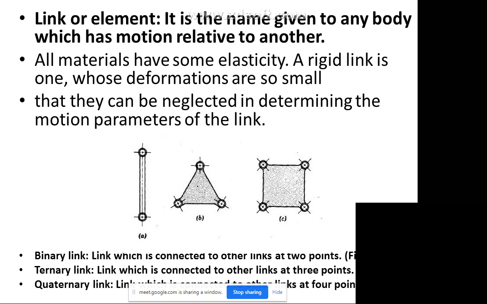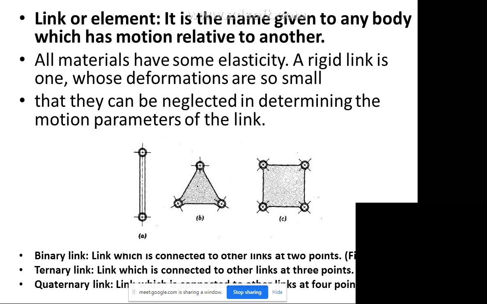You can see the figure. The first one has only a small single link, and we can see there are only 2 points in it. The first link is known as a binary link, which is connected to other links at 2 points only. You can see figure A. This has one point and this is the second point, so only 2 points are there. That is why it is known as a binary link.